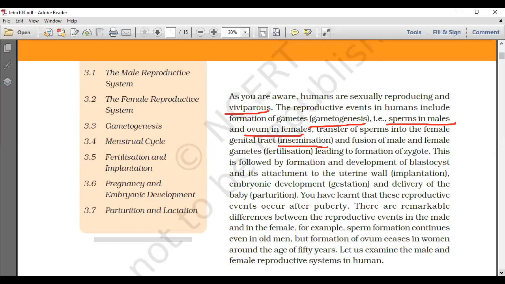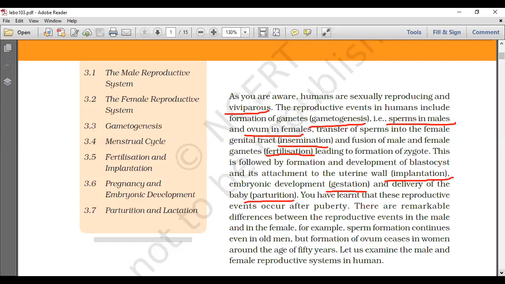The fusion of male and female gametes is called fertilization, leading to the formation of the zygote. This is followed by the formation and development of the blastocyst and its attachment to the uterine wall. We call the attachment to the uterine wall implantation. Embryonic development for 9 months we call gestation. Delivery of the baby is called parturition.